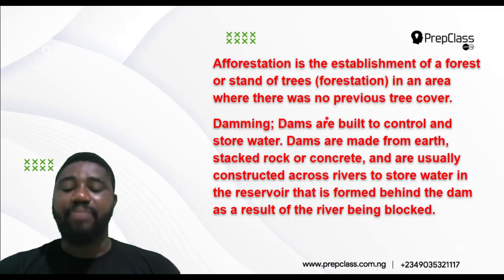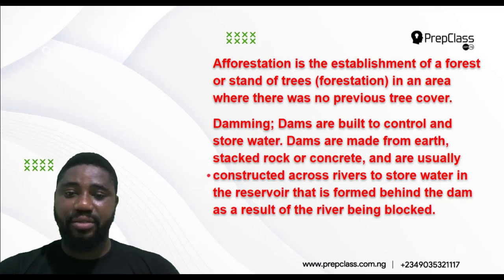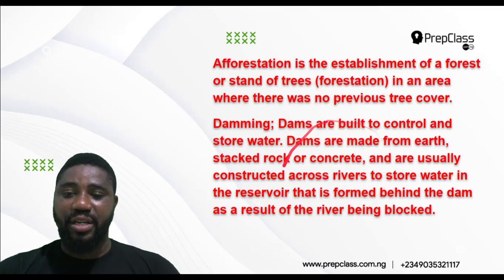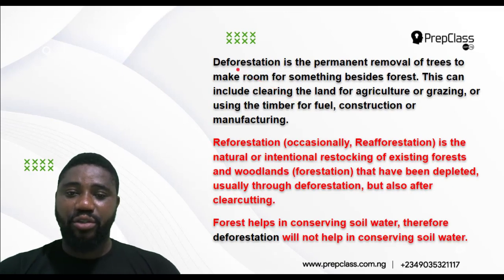Damming. Dams are built to control and store water. Dams are made from earth, stacked rock, or concrete and are usually constructed across rivers to store water in the reservoir that is formed behind the dam as a result of the river being blocked. Dam is used in conserving water, so dam cannot be the answer. Even afforestation too cannot be the answer. We'll see it later.